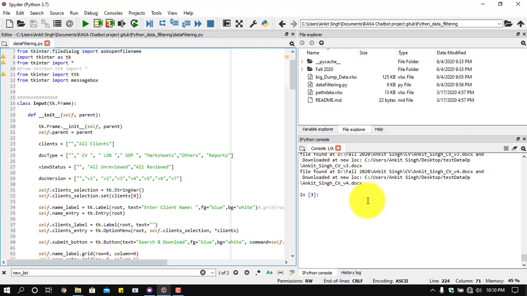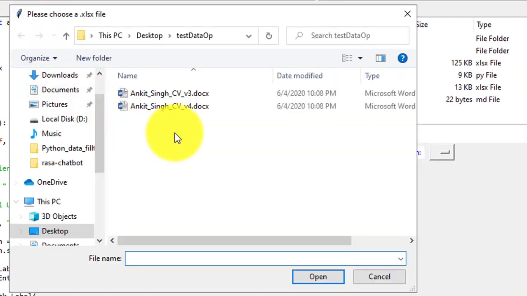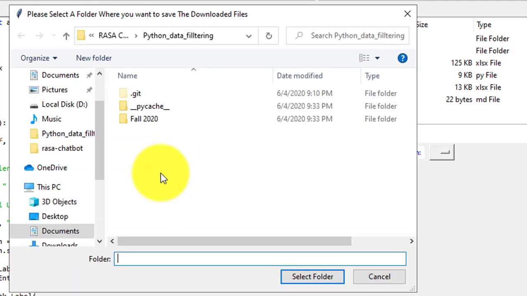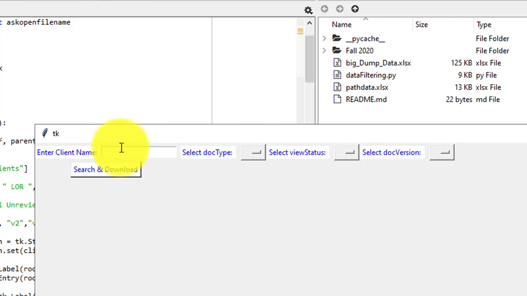Now let's go back to the code, so you will understand how the main logic works. Let's check with another name. Now it's asking again, please choose an XML file. Okay, then choose it. Where we have to download, we choose the same folder this time. Let's suppose we go with Alok.